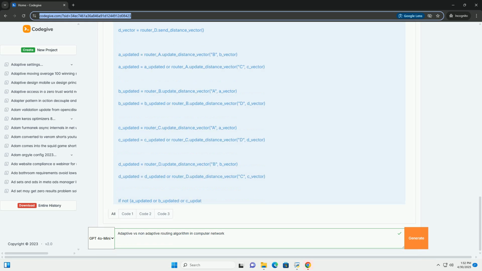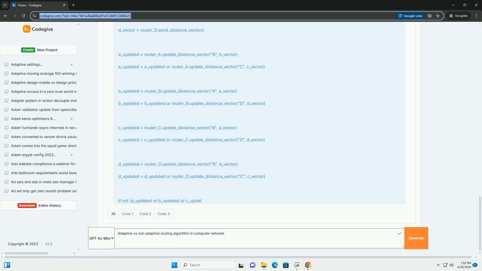Distance vector routing, for example RIP, Routing Information Protocol. Link state routing, for example OSPF, Open Shortest Path First, and IS-IS, Intermediate System to Intermediate System. Path vector routing, for example BGP, Border Gateway Protocol.